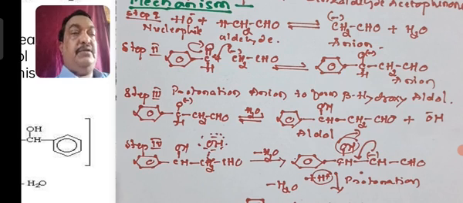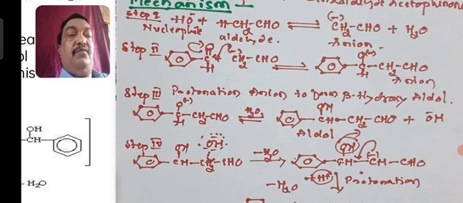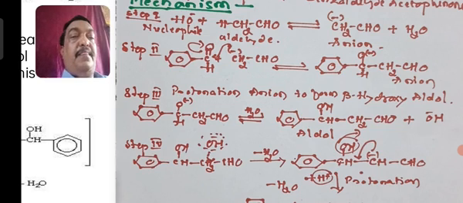Now this anion will protonate first. On protonation, the O minus will take a proton to form an aldol type product, that is C6H5CHOH CH2CHO. This molecule loses a molecule of water. How does it lose a molecule of water? The OH on the first carbon of the aromatic ring side and the hydrogen on the second carbon. The OH and H will be eliminated as water, and you will get the negative charge.